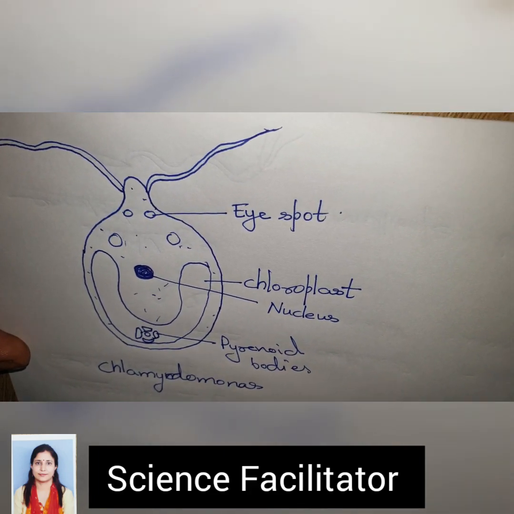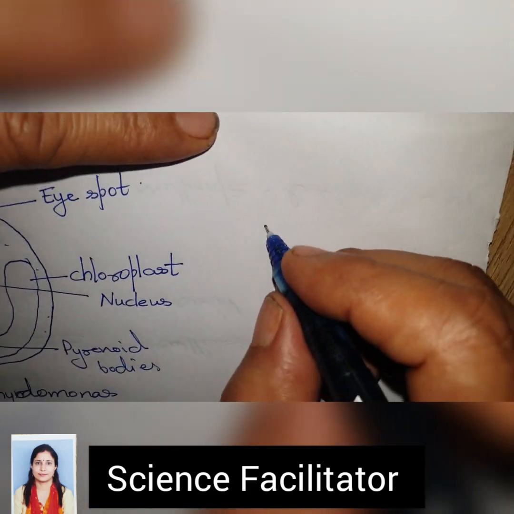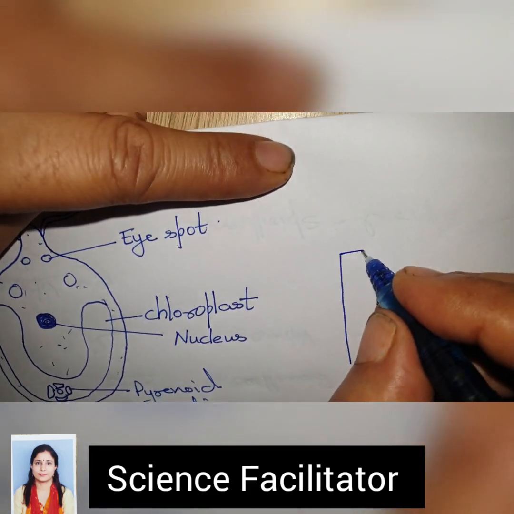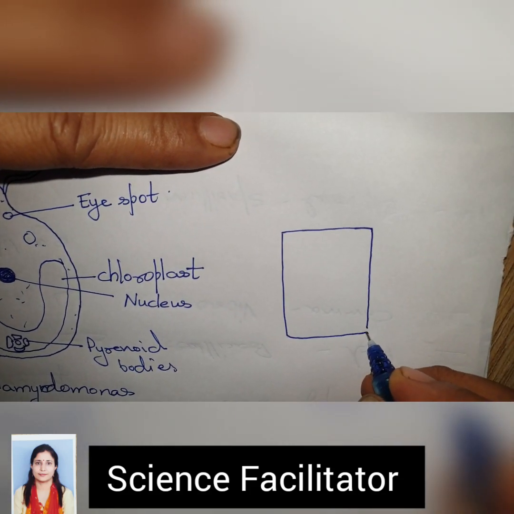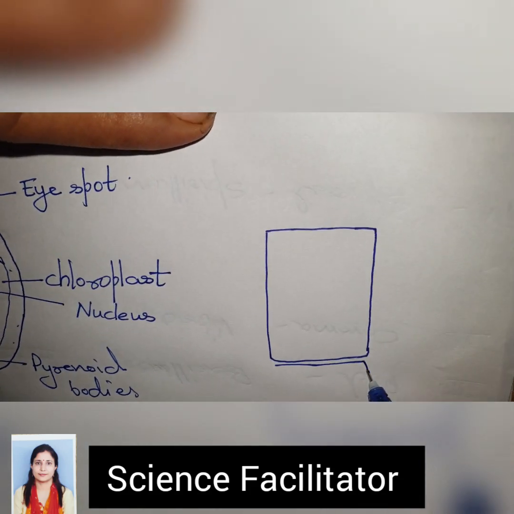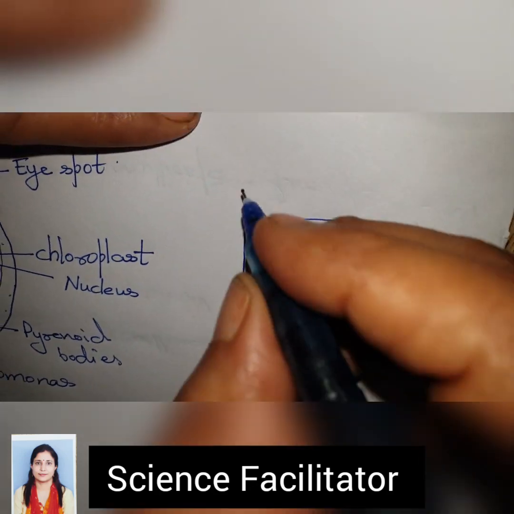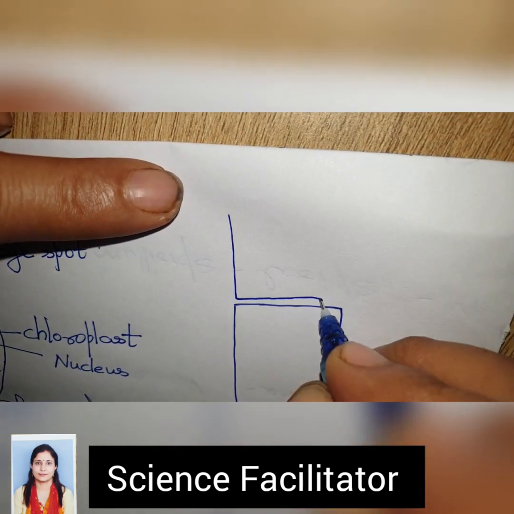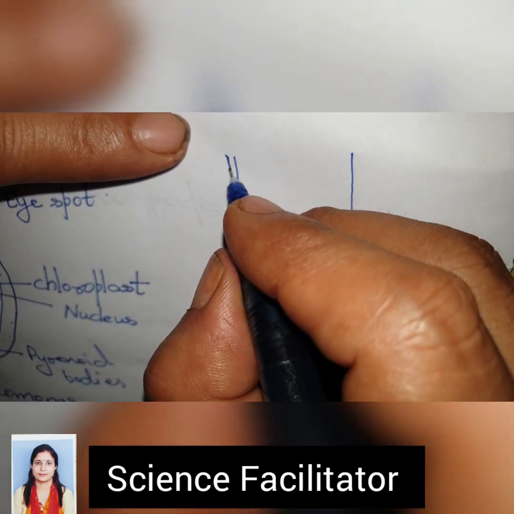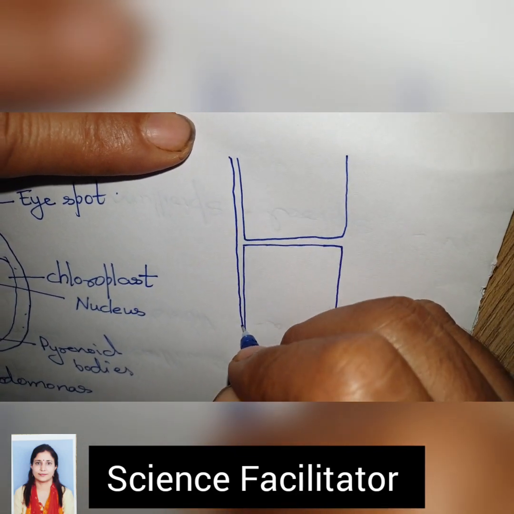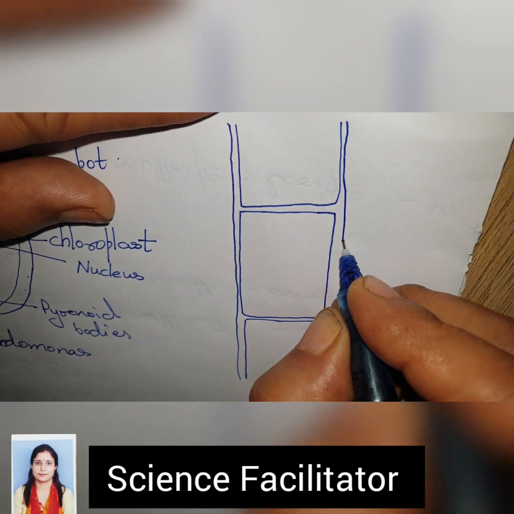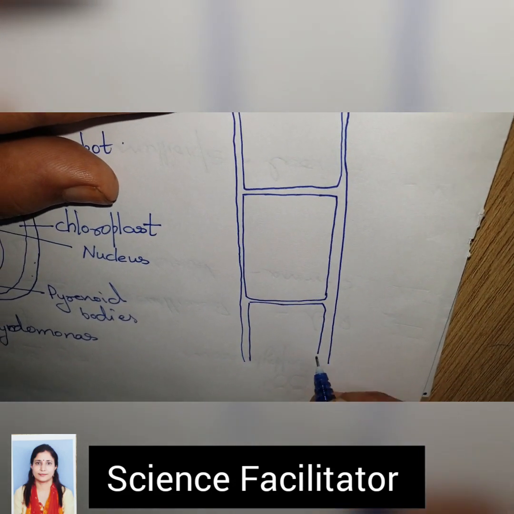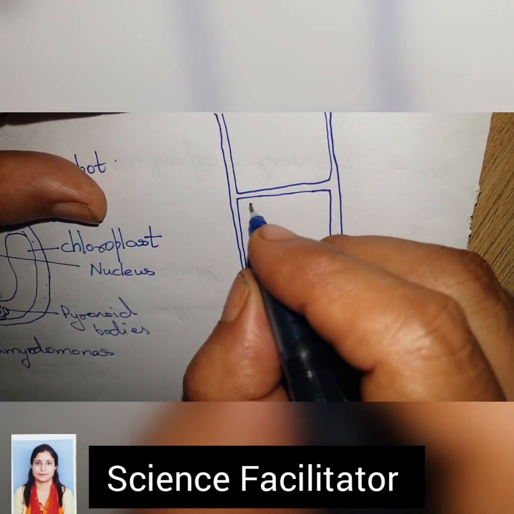Another alga that I want to discuss, the diagram given in your book is of Spirogyra, that is multicellular. Many cells are there, having a thread-like structure. I have magnified the diagram. When you see pond water, some green thread-like structures are there.